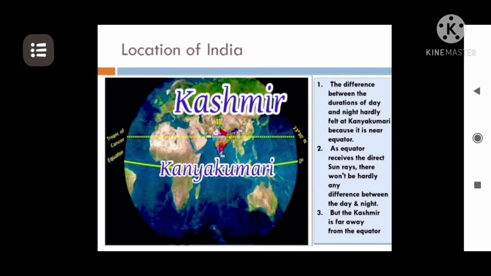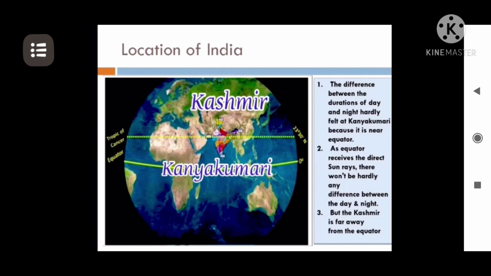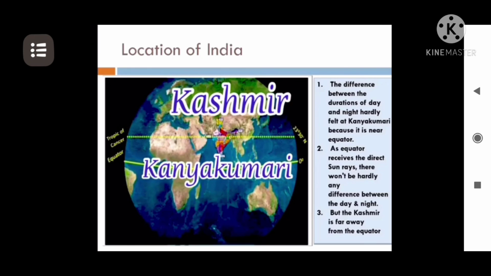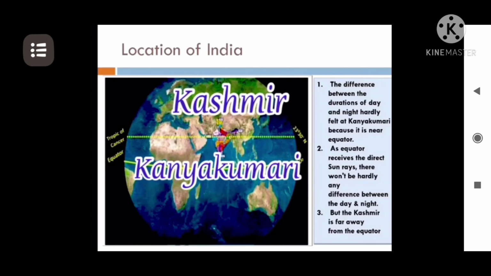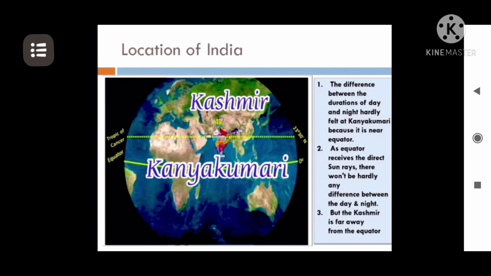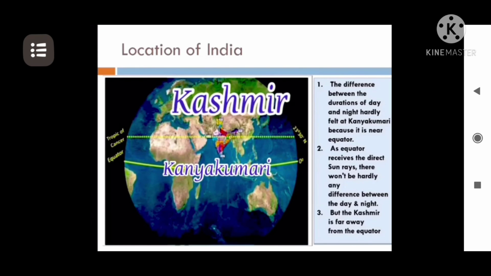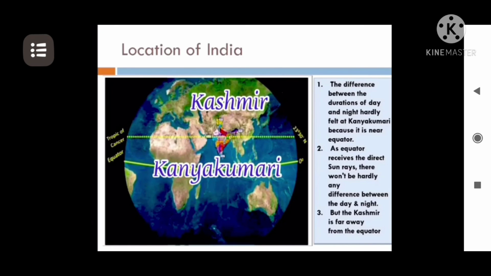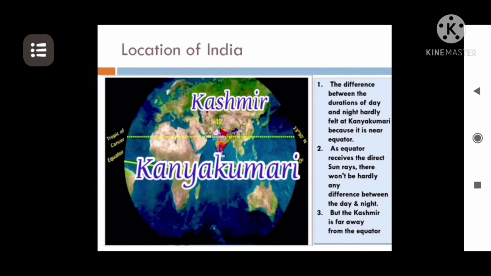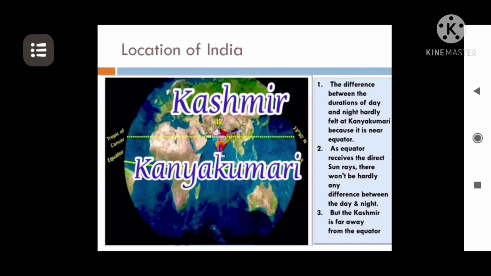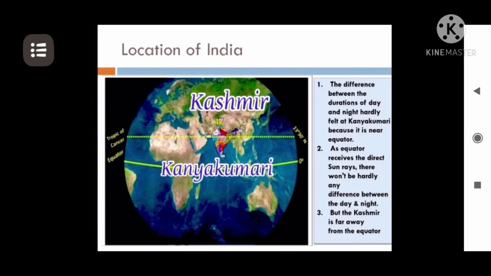While as we move away from the equator towards Kashmir lying in the subtropical zone, Kashmir is far away from the equator and the sun rays are also indirect. Thus, the difference between day and night is felt at Kashmir, whereas at Kanyakumari the durations of day and night are almost similar.